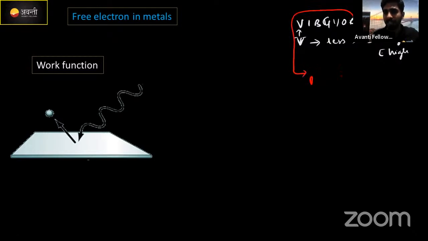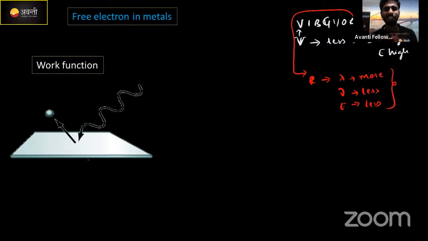For red color, lambda is more, meaning it is larger. Coming to the frequency, frequency is less. If frequency is less, the energy of red color will be less. Clear enough? These 3 points, if you know this, it is enough for this chapter. It's a simple equation, E is equal to h nu. From this equation only we derive these outcomes.